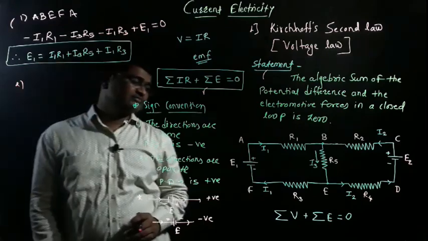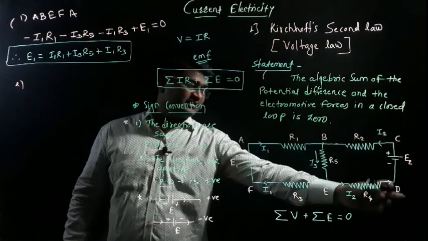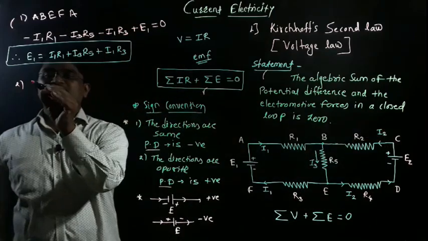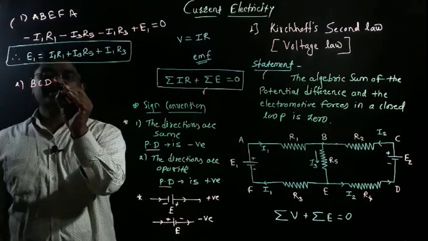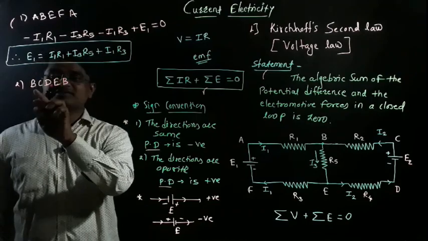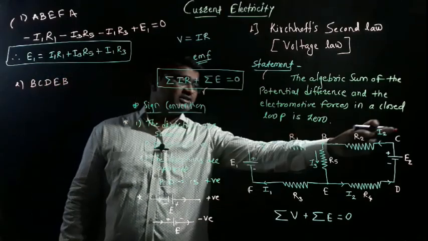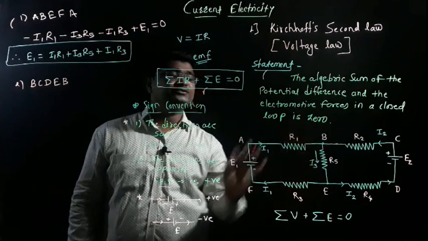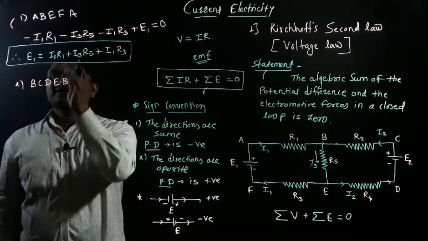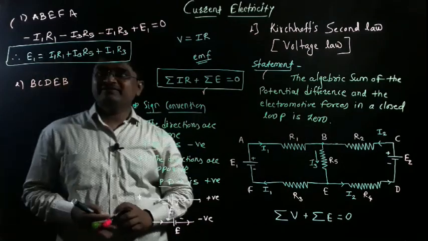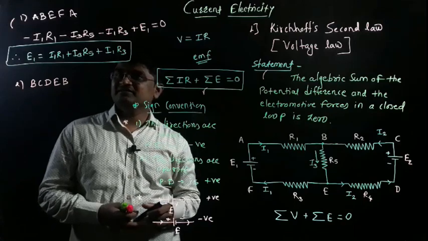So what is the second loop? B, C, D, E, B. B, C, D, E and again B. The circuit will be closed: B to C, C to D, D to E and again E to B. Okay, so let's remember the sign convention and start the tracing.